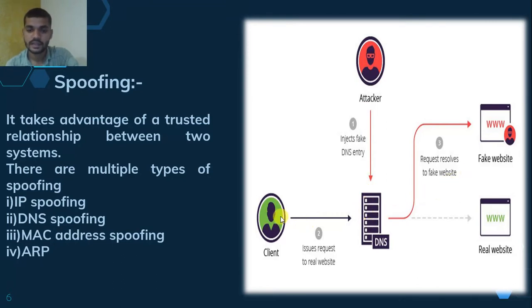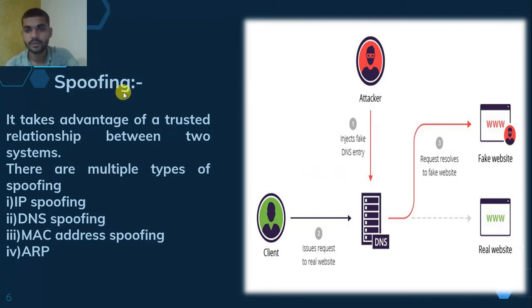Then the client accesses the fake website. It requests to resolve the fake website, and he couldn't access the real website. By using the fake website, the attacker uses the information of the client. It may be your social media account or your e-commerce websites; various websites are there.